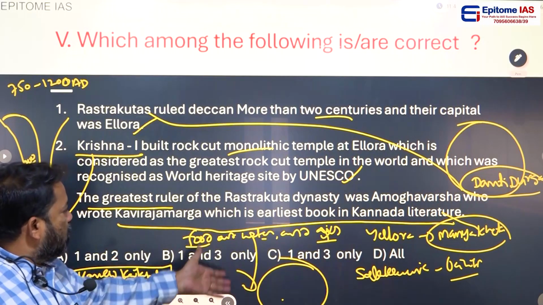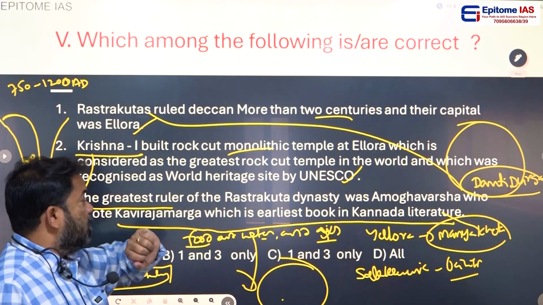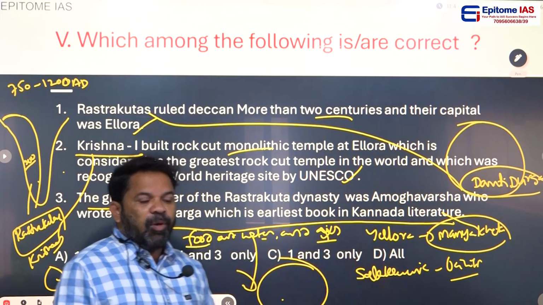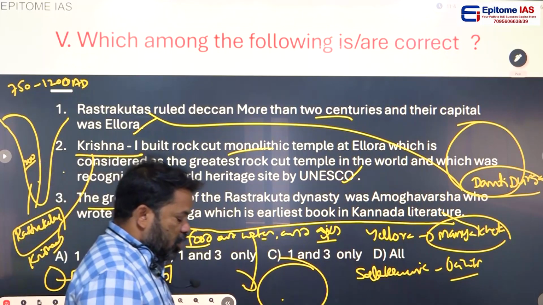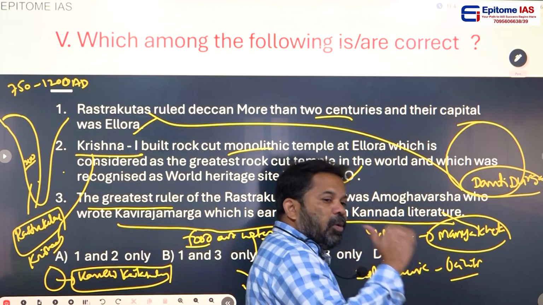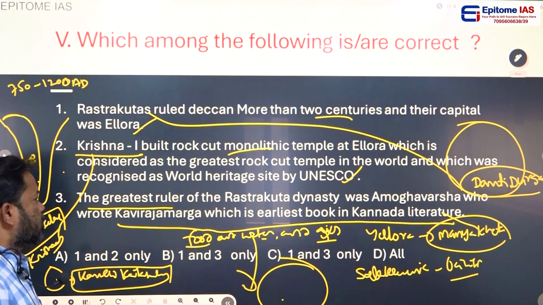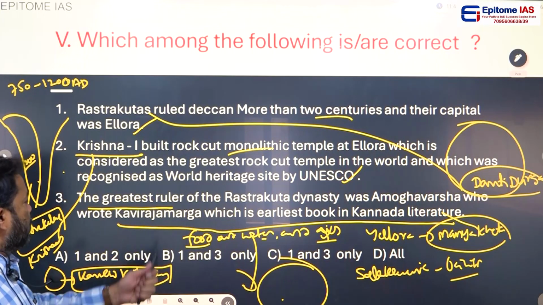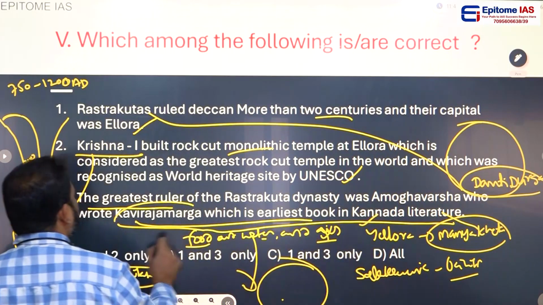Who was the first Indian ruler who took the Sallekhana Vrata? Chandragupta Maurya, the founder of the Mauryan dynasty. And the next Indian ruler was Amoghavarsha. He walked into the Tungabhadra river and died, submerged in the Tungabhadra. Clear? Anyway, Kavirajamarga is the earliest book in Kannada literature.